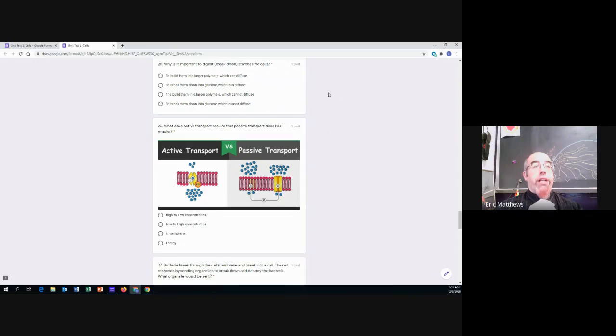Is it because we need to digest and break them down to build larger polymers, which can diffuse? Is it important to digest and break them down into glucose, which can diffuse? Is it important to break them down to build them into larger polymers, which cannot diffuse? Or is it important to break them down into glucose, which cannot diffuse? So why is it important to digest or break down starches?